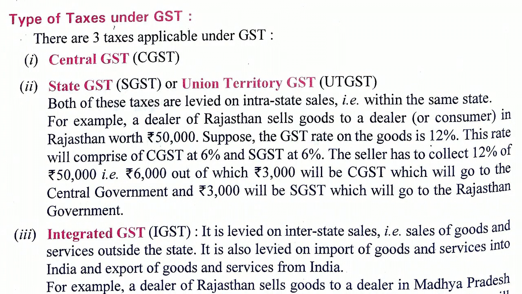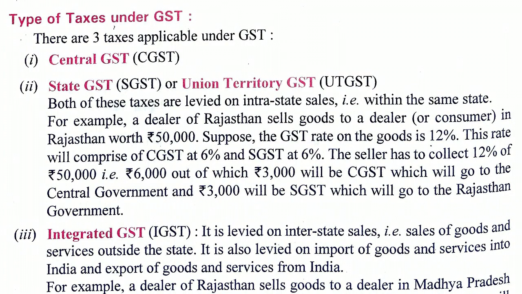Second is state GST or SGST, or if it is not a state, it will be UTGST, that means Union Territory GST. Suppose a person sells goods to another person, 50% of the total tax collected will go to the central government and 50% will go to the state government.